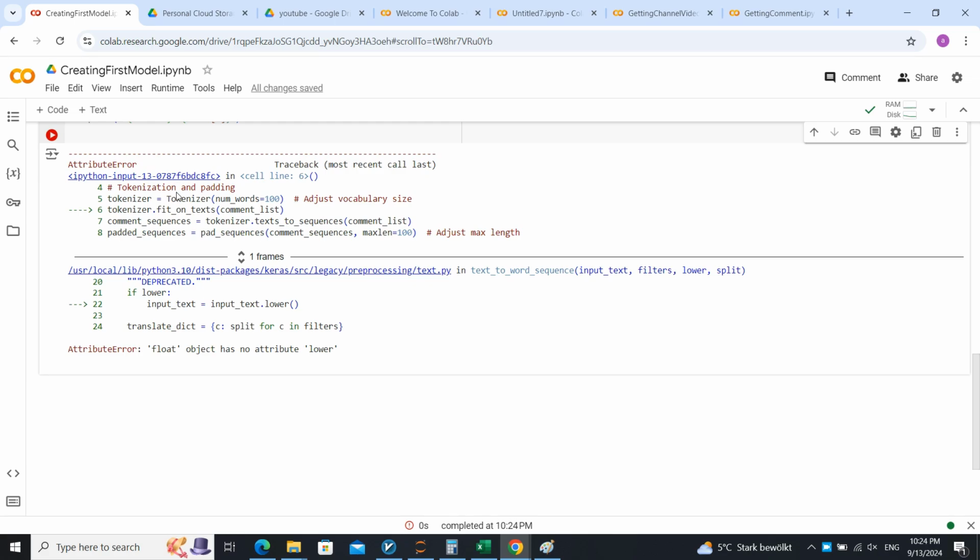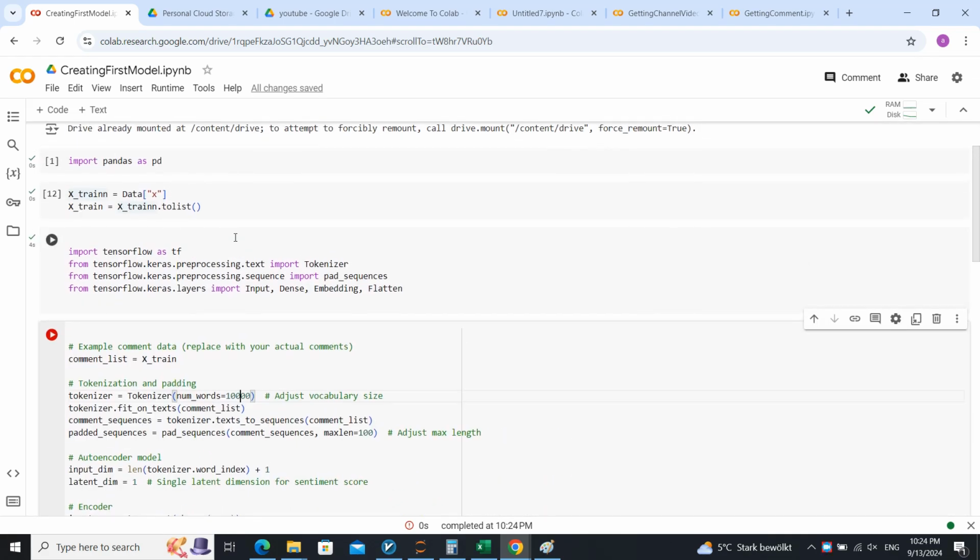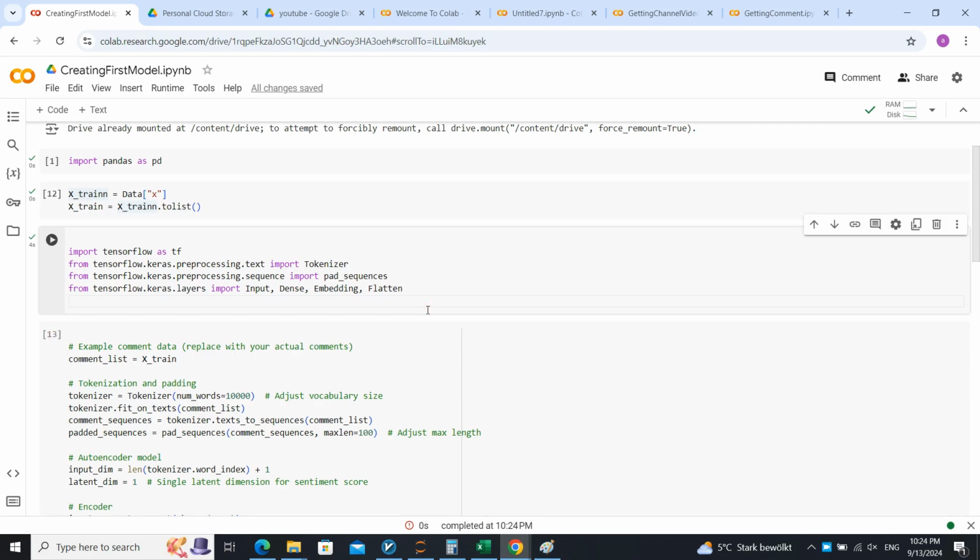In line 6, tokenizer.fit_on_texts(comment_list). I think the problem is about comment list. Let's see what the problem is about comment list.